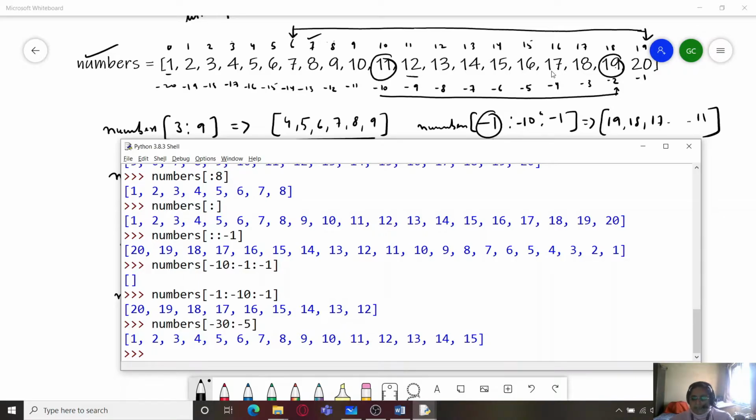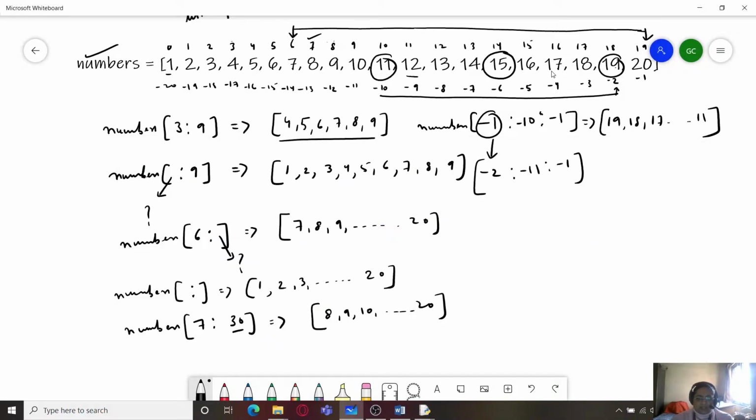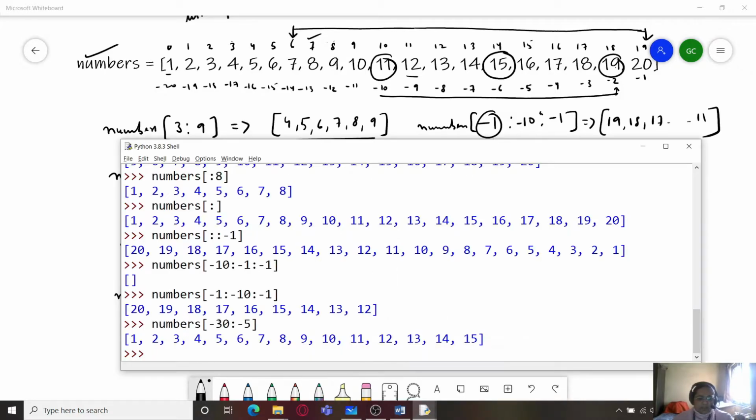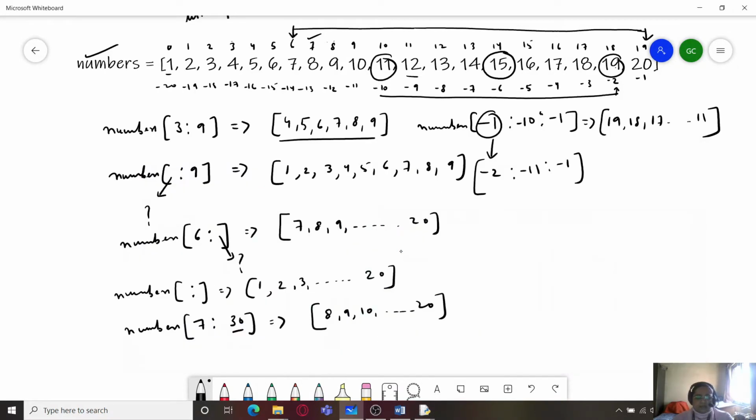Sorry, not 17, it will end at 15 over here, as you can see, because we had provided minus 30 and minus 5. So minus 30 is somewhere over here, which is out of bounds. So it will start from minus 20 only. Minus 5 is this one, so it will accept values up to minus 6, that is 15. So it will display values starting from 1 to 15.